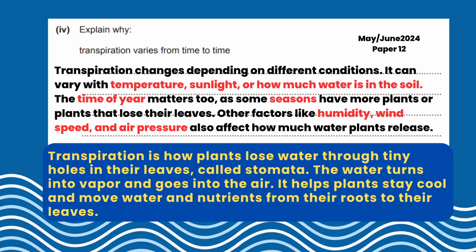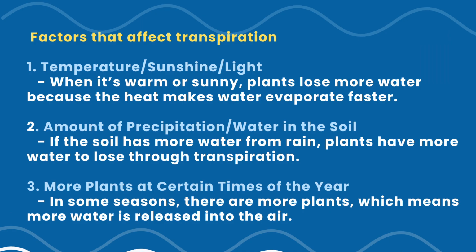So it means that you have to enumerate, you have to include the different factors. There are several factors that affect transpiration. The first is temperature, the sunshine, the light. Why? Because heat speeds up evaporation, remember the term evaporation, from the plant's leaves, making them lose water faster. Bright sunlight also opens up the tiny pores in the leaves, also known as stomata, so it further increases the water loss.